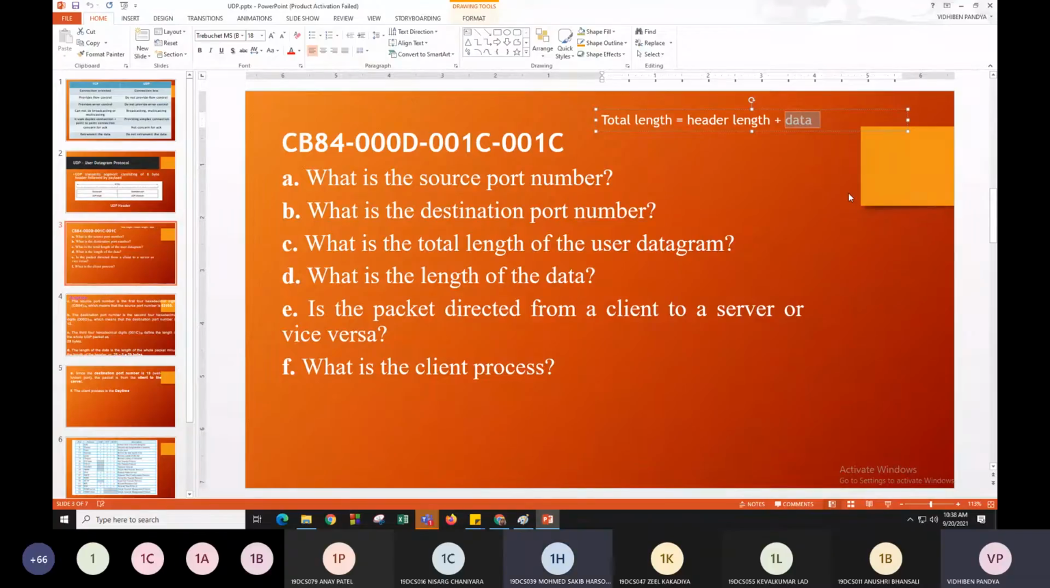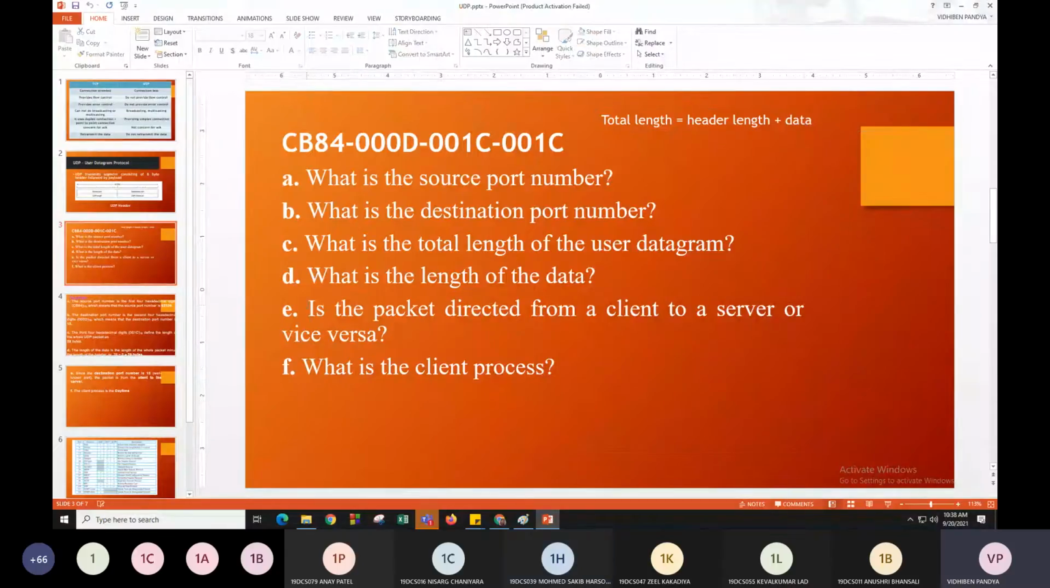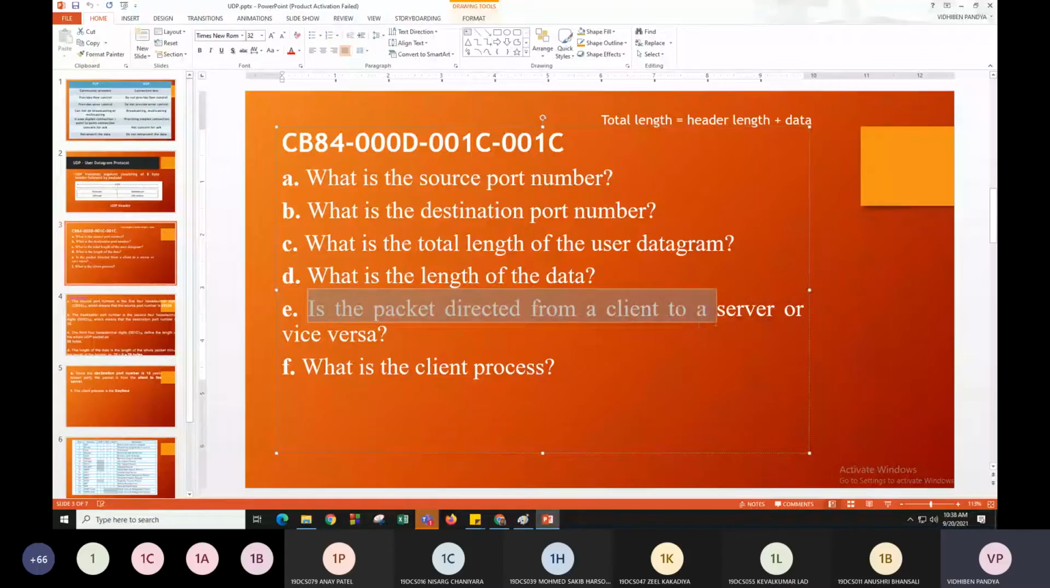20. Yes, 20, right? Now the next question is: is the packet directed from a client to server or vice versa?